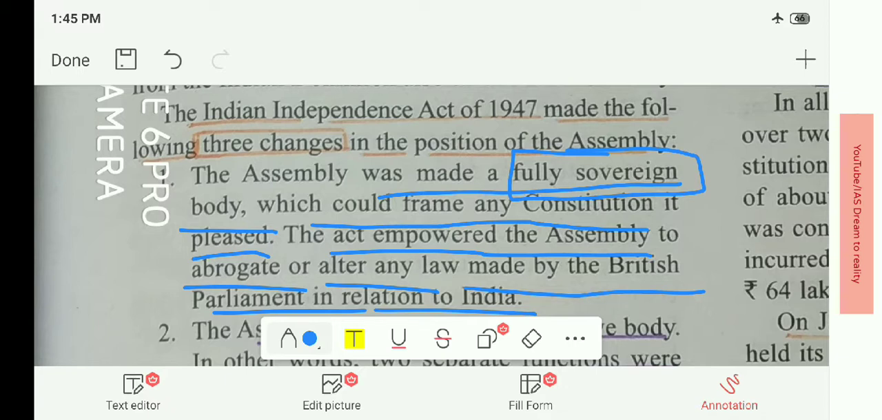It also ruled that you can even repeal the Independence Act of 1947, and this is the point that deals with it. You can read it. The act empowered the assembly, that is, it gave the power to the assembly to abrogate, that is, to remove or change or alter any law made by the British Parliament in relation to India.